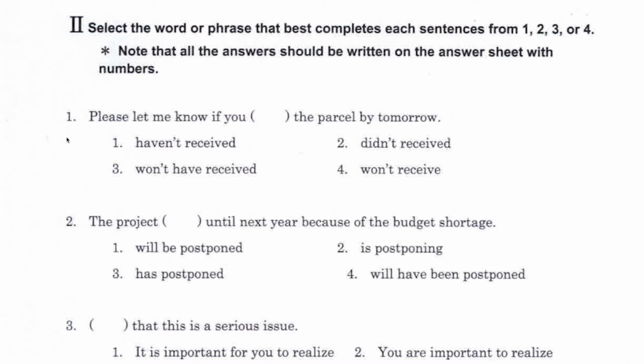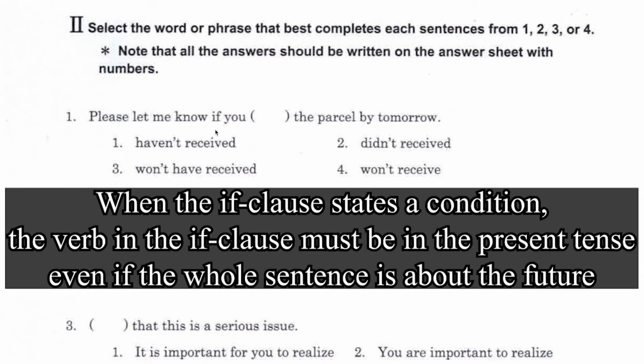Section 2, number 1. Please let me know if you haven't received, didn't received, won't have received, won't receive the parcel by tomorrow. There was a similar question in the previous section, so I won't go into much detail. The word tomorrow indicates that this sentence is about the future, but since we are looking at a subordinate clause headed by if, and this if clearly expresses a condition, the verb in this clause has to be in the present tense. So we have to choose number 1.